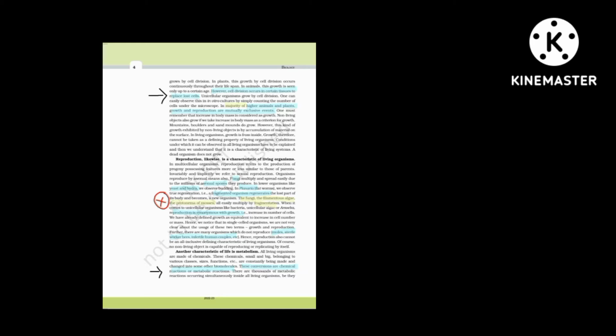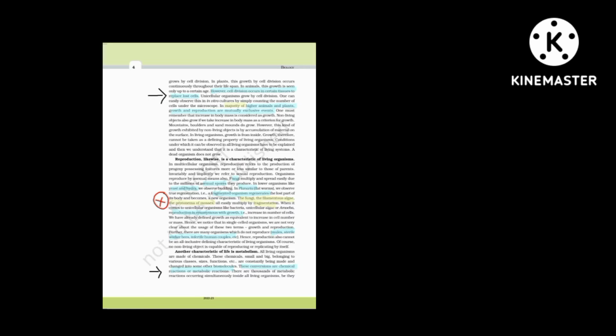Reproduction is a feature through which we can differentiate living and non-living, but there are a few exceptions. The exceptions are mules, sterile worker bees, and infertile human couples. They cannot reproduce. So the two points we have seen, growth and reproduction, are features that help us to distinguish living and non-living, but they are not defining because they have some exceptions. But the next two points, metabolism and consciousness, have no exceptions and they are defining features of all living organisms. So, metabolism.